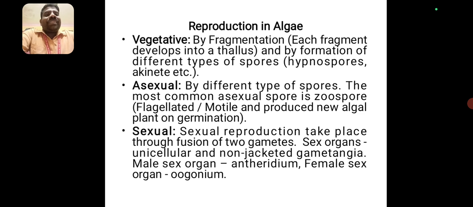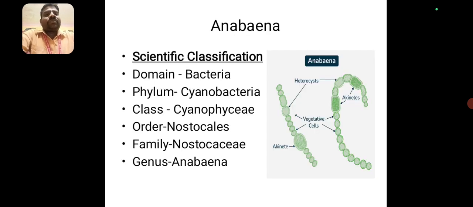Another one is sexual reproduction. Sexual reproduction takes place through the fusion of two gametes, male and female. The sex organs are unicellular or non-jacketed gametangia. The male sex organ is the antheridium. The female sex organ is the oogonium.